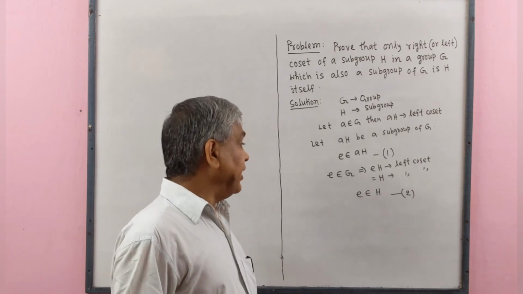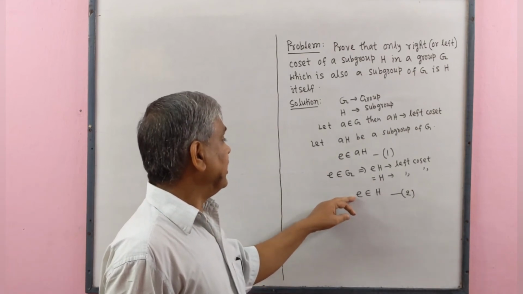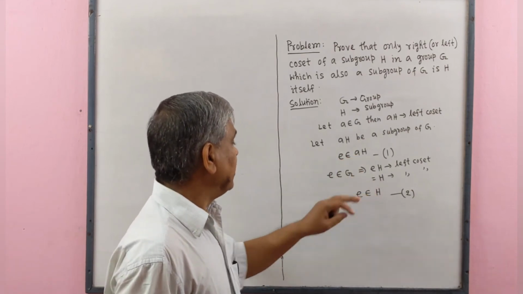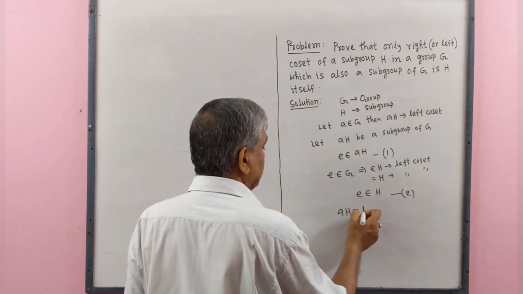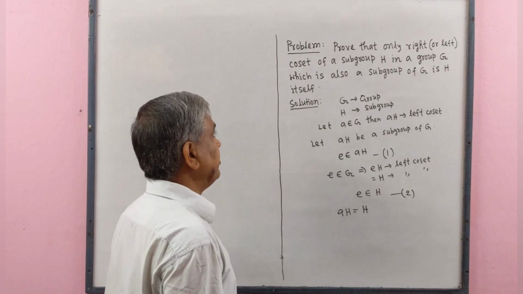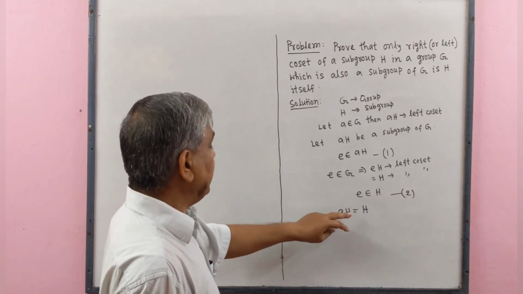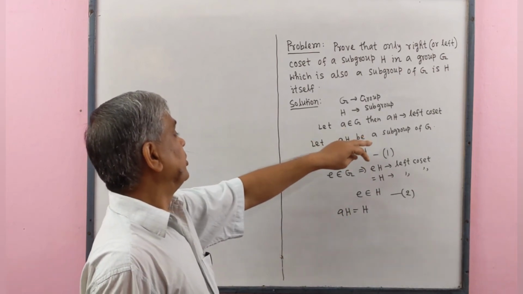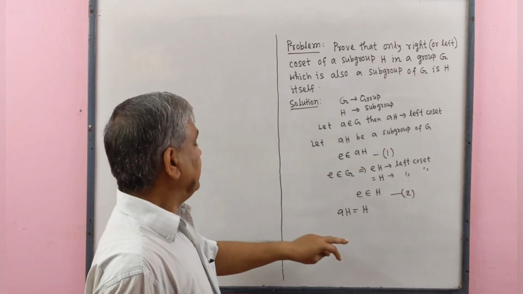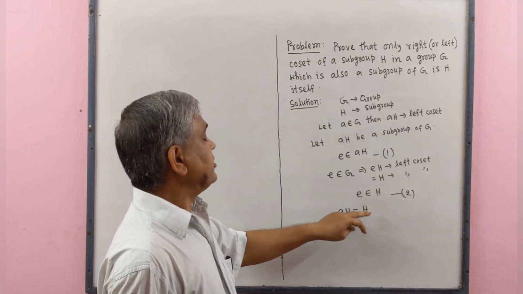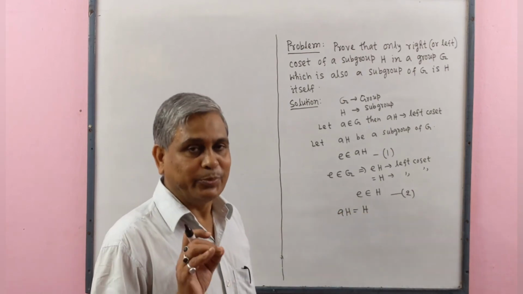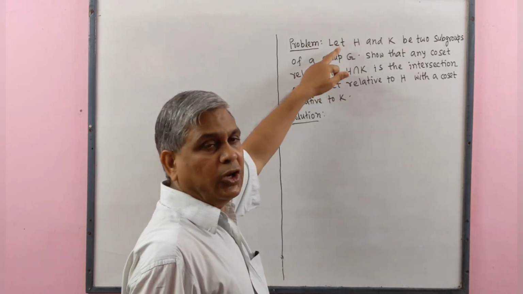If they contain a common element, then they will be equal. That means AH equals H. That means if AH is a subgroup of G, then this left coset is H itself. Proved.